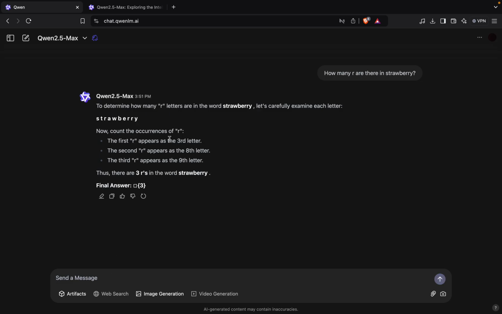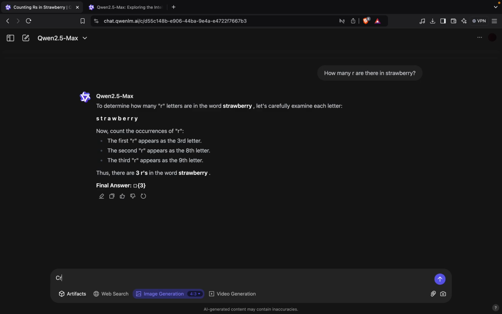Thus there are three. You can also have image generation in this, as you can see, and from here you can change the aspect ratio to whatever you want to choose. Like, I want to generate in 4:3.